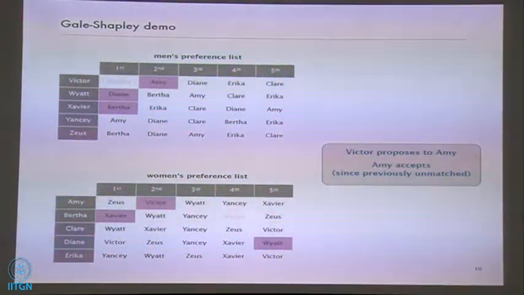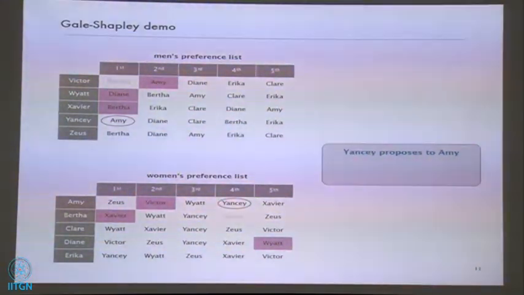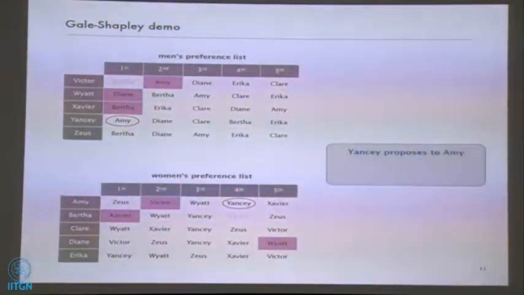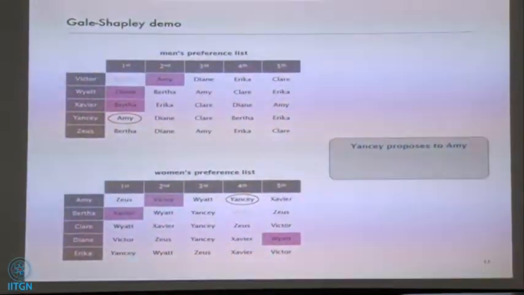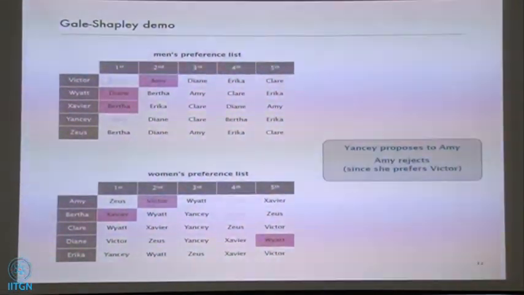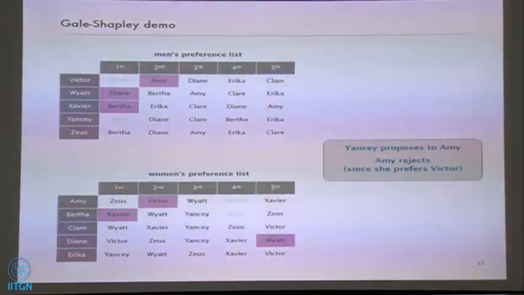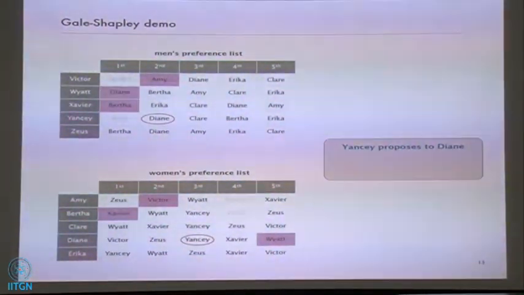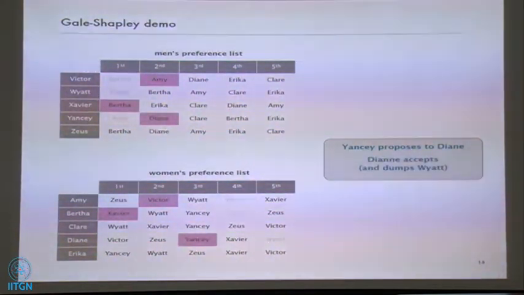Good. The next unmatched guy now is Yancy. Yancy goes out and proposes to Amy, but Amy actually prefers her current partner to him, so she rejects Yancy. The next thing he can do is propose to Diane. Diane actually doesn't like Wyatt so much. She prefers Yancy, so she accepts Yancy. Now Wyatt again has to propose.